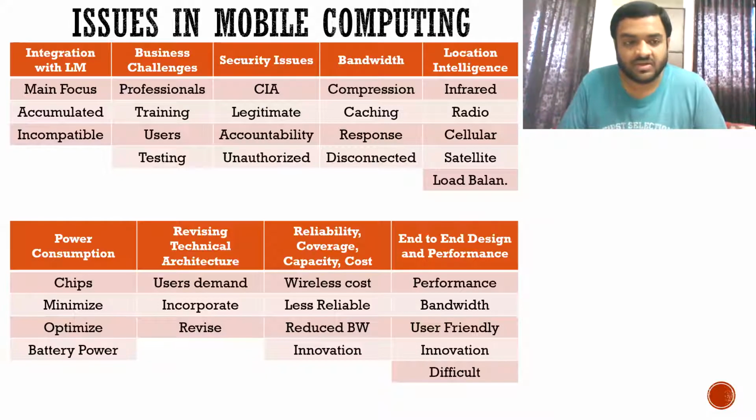Okay. The only point that you have to write here is, it is very important that the server and your device both are integrated, both can communicate. If they cannot communicate, data cannot be transferred. Why is the data not being transferred? Because both of them are incompatible. It is just like you are explaining a circle. First you are telling that both must be connected, then you are telling both cannot be connected, then you are telling why they cannot be connected. Only these 3 points you have to tell in integration with legacy mainframe.